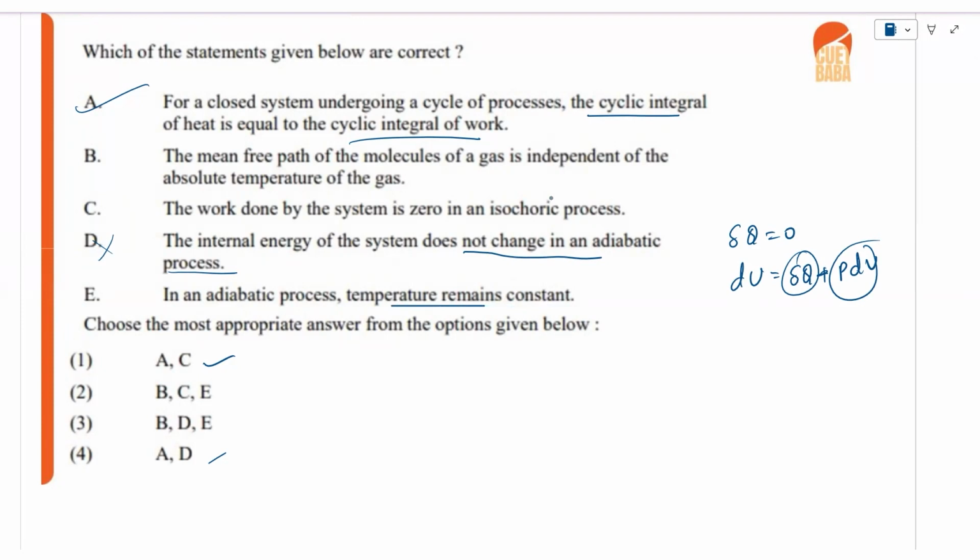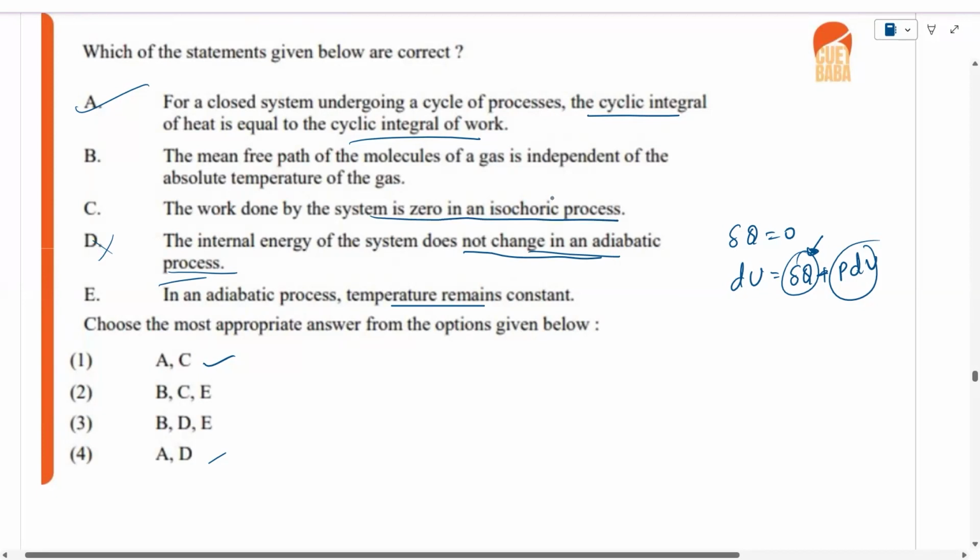The internal energy of a system does not change in the adiabatic process. In adiabatic, that means delta Q is 0. So the internal energy can be changed. So D is incorrect. And the work done on a system is 0 in the isochoric process. Isochoric means volume is constant. Yes, work done is 0. So first is the correct option.